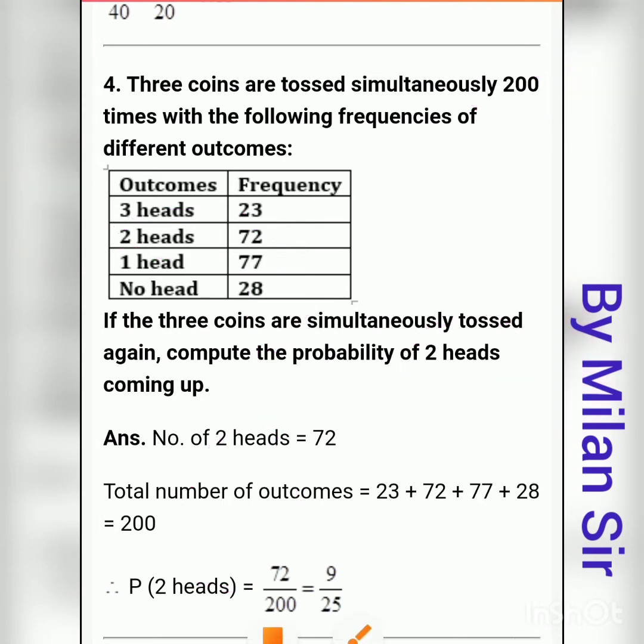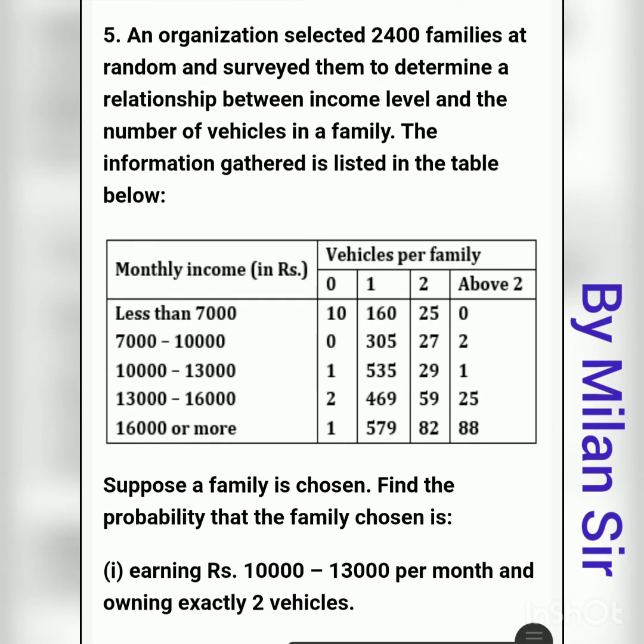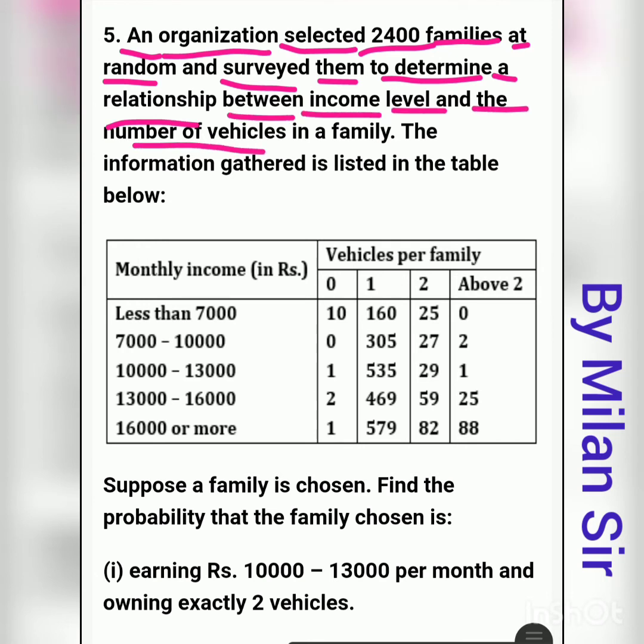Okay, after that, question number 5. First of all, read this question. An organization selected 2400 families at random and surveyed them to determine a relationship between income level and the number of vehicles in a family. The information gathered is listed in the table below.